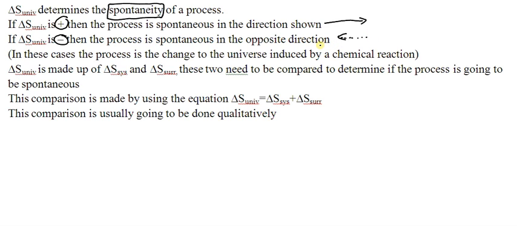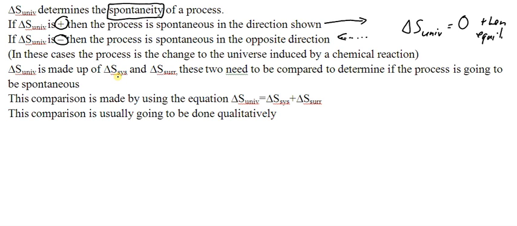And the third possibility, which is always there, is that the delta S, or change to entropy of the universe, would be 0, in which case you'd be at equilibrium. So again, if this, then equilibrium.